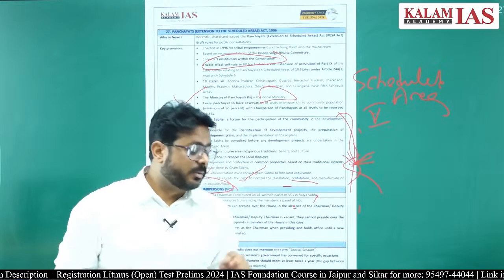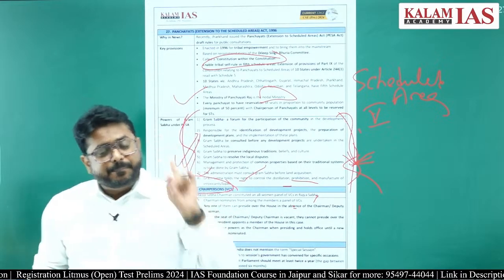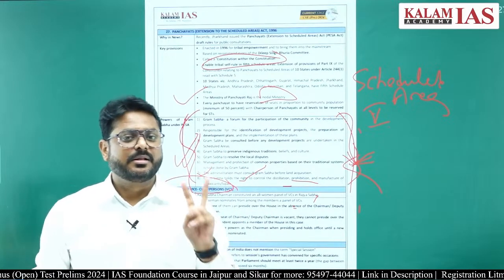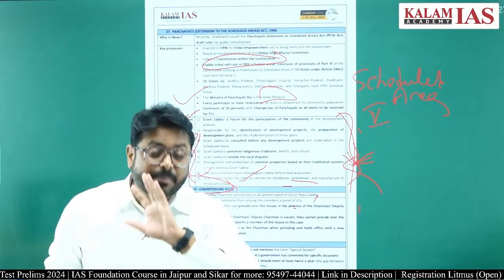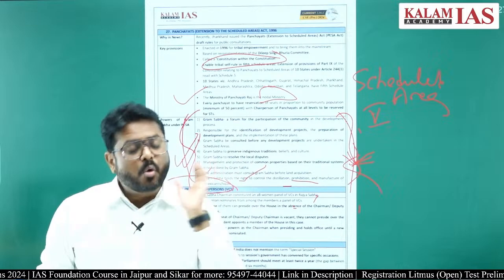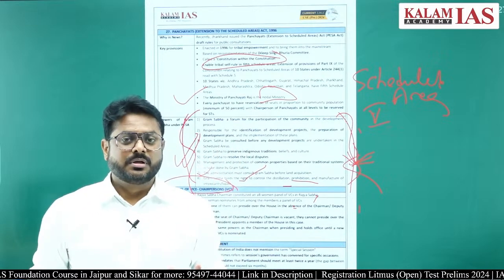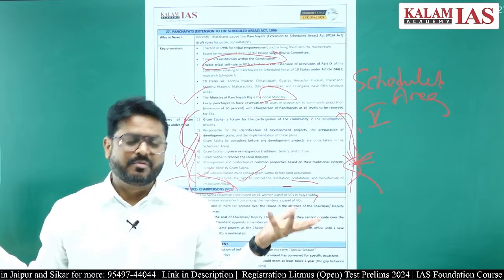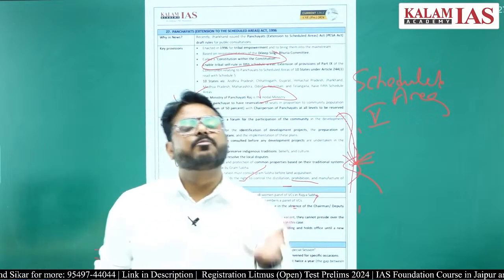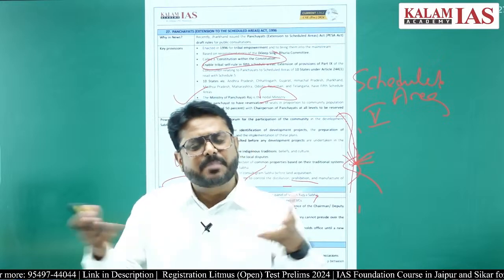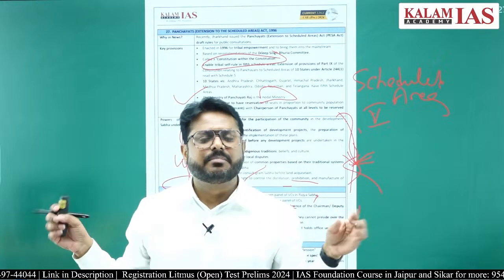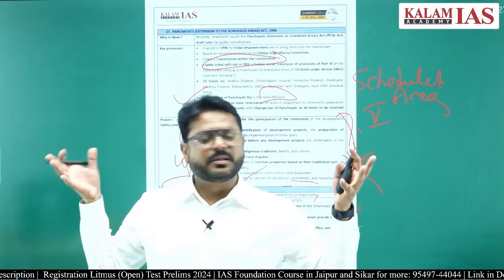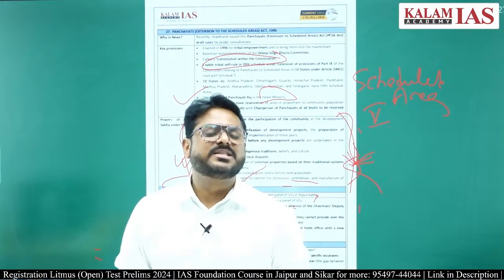Now one thing you should remember: if the posts of chairperson and vice chairperson are vacant, no one is there on those posts, in that case the panel of chairpersons will be invalid. Why? Because the chairperson appoints the panel of chairpersons. If the chairperson post is vacant and the vice chairperson post is vacant, then the panel of chairpersons does not have any significance.